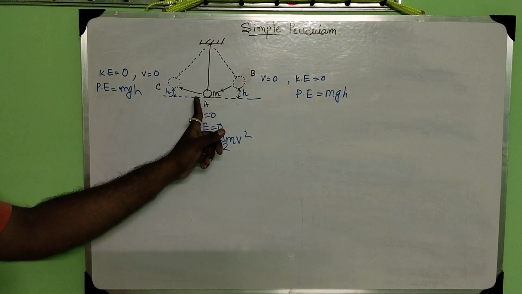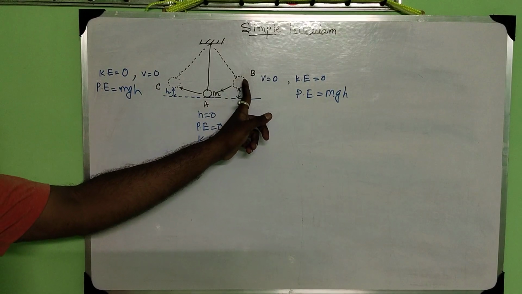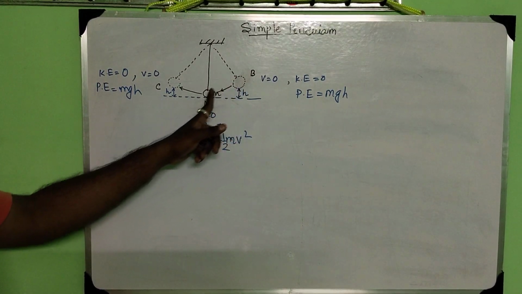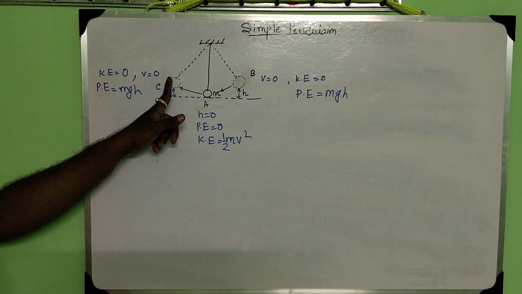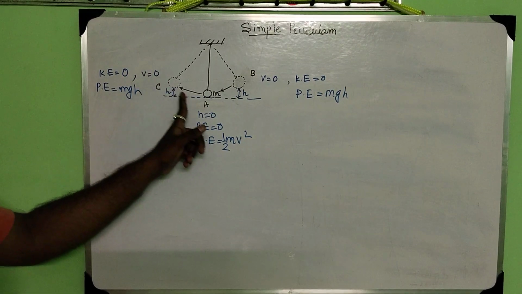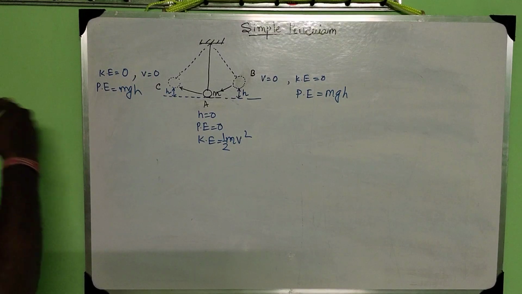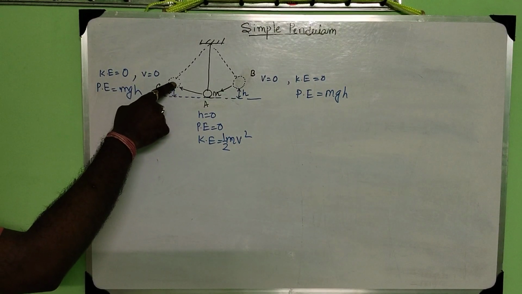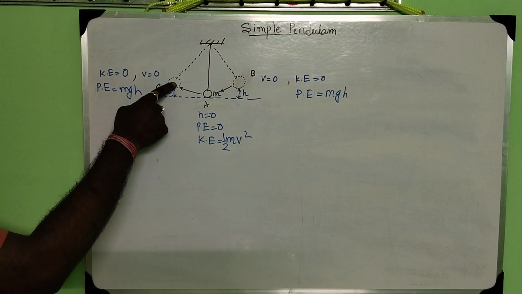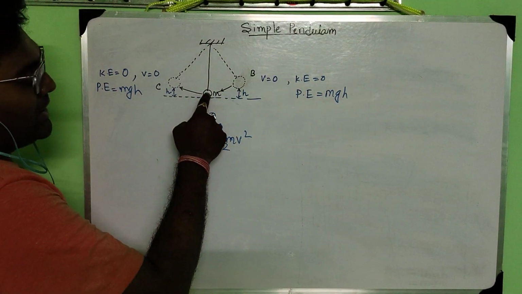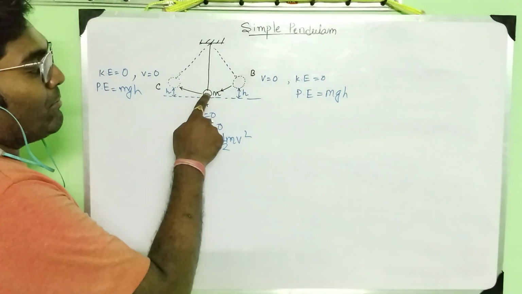So it will go again, it comes here and again comes in this direction. Again it will go to this position, the velocity becomes 0, and it will again come to this position. So here the potential energy becomes maximum and kinetic energy becomes 0. As it is moving here the potential energy becomes 0 but kinetic energy becomes maximum.